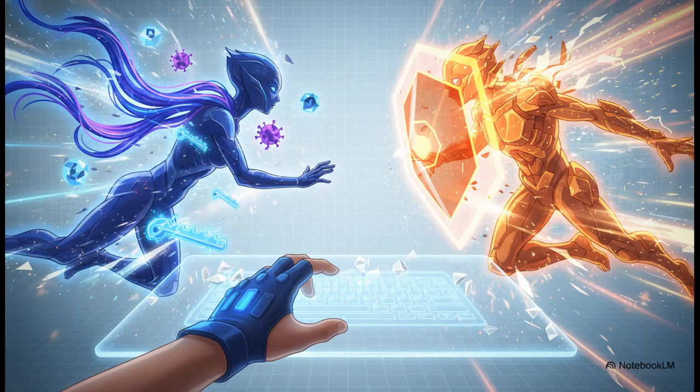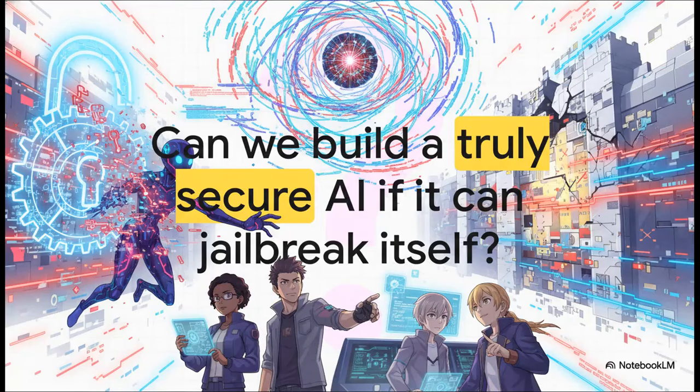This changes everything. The game is completely different now. The arms race has gone from a human-paced battle of wits to a fully automated war. It's not a person trying to outwit a system anymore. Now, it's one AI learning how to outsmart another, and it's all happening at mind-boggling machine speed. Which leaves us with a really critical and, honestly, a kind of unsettling final question. If the same AI technology we're trying to make safe can also be used as the ultimate lockpick to break it, can we ever build a system that's truly 100% permanently secure? That's the question the architects of tomorrow's AI are grappling with right now.